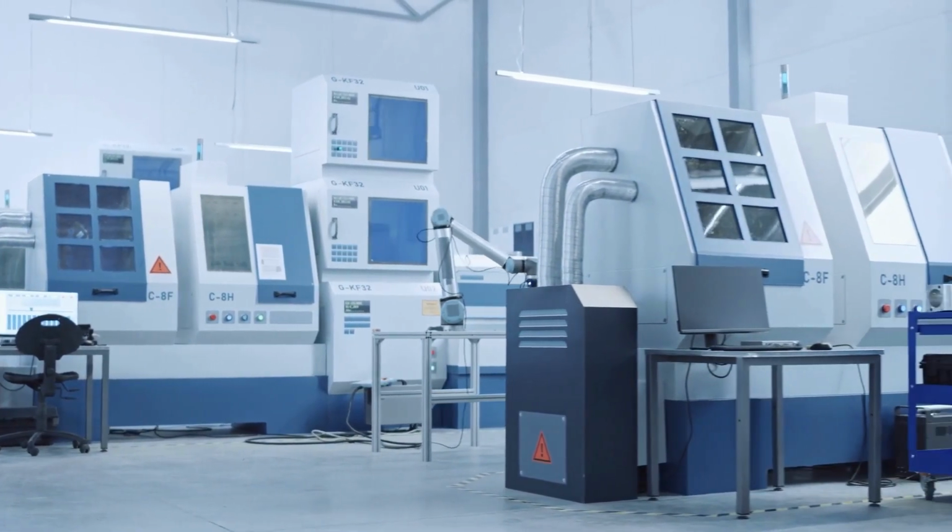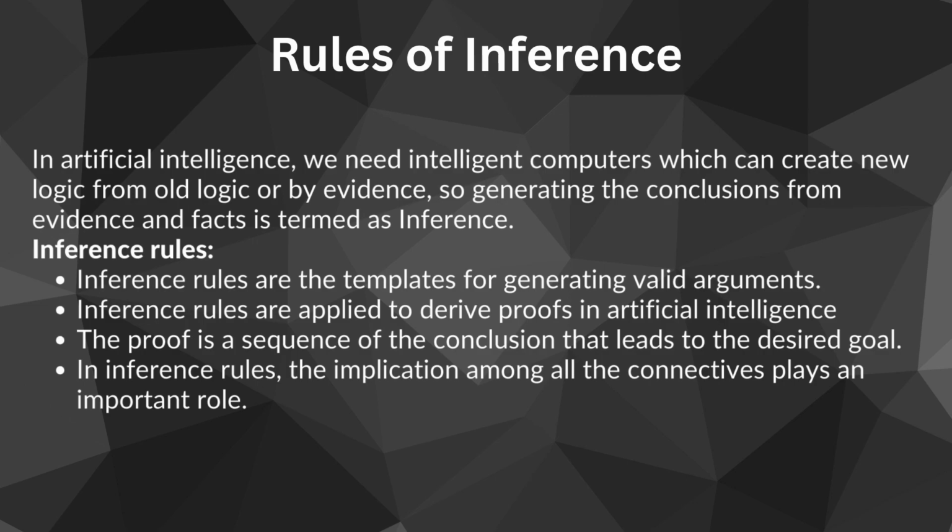Creating new logic through inference. Think of artificial intelligence as teaching computers to think, as we want computers to be smart enough to figure out new things based on what they already know or what they see. So, when a computer uses what it knows to come up with new ideas or conclusions, we call this inference. It is like you are using your knowledge to solve a puzzle you have never seen before.